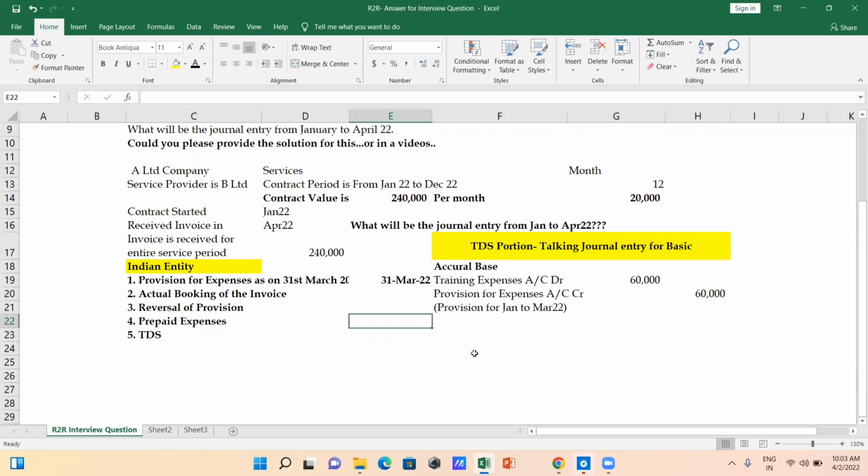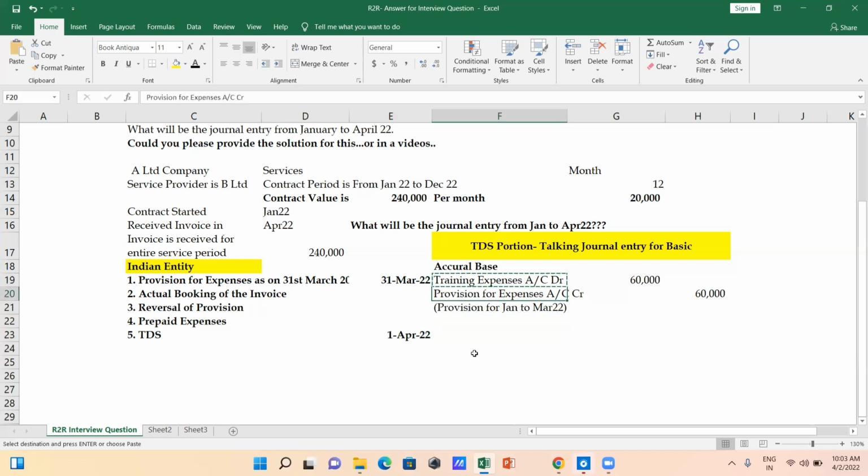Now, the next, when you have received the invoice in the month of April 2022, what entry are you going to pass? You have to pass the entry knowing that the invoice contract value is 2,40,000, and that's going to cover the period from Jan to December 2022. So here you have to pass the entry for only the duration which is going to be covered from Jan to April. That's Jan, Feb, March, April, 4 months. That's 80,000.